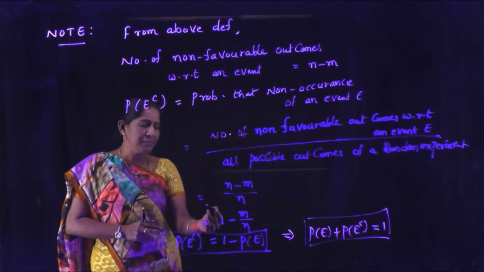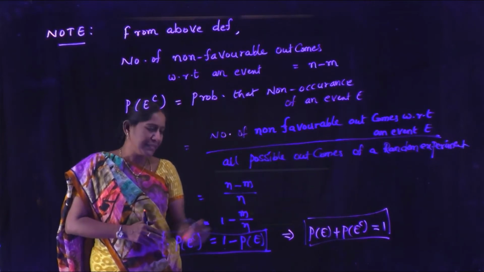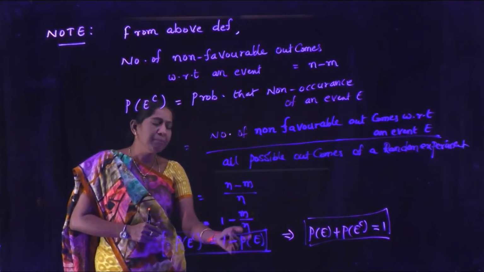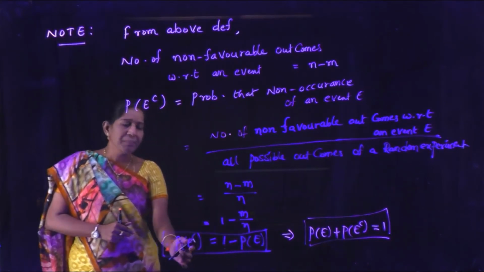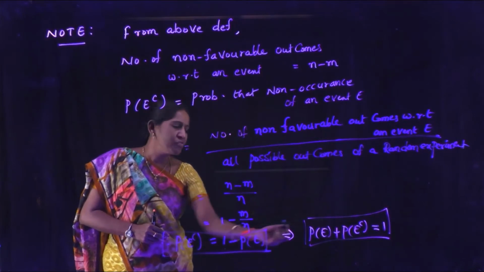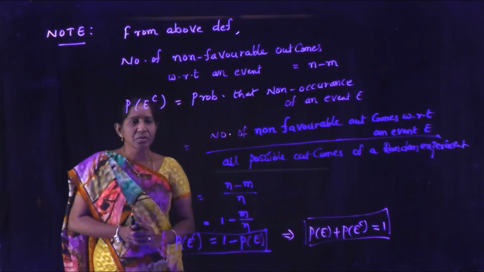That is nothing but n minus m by n. By simplification, we get 1 minus m by n. M by n is nothing but P of E. Therefore, P of E complement is 1 minus P of E. Then obviously, P of E plus P of E complement equal to 1.